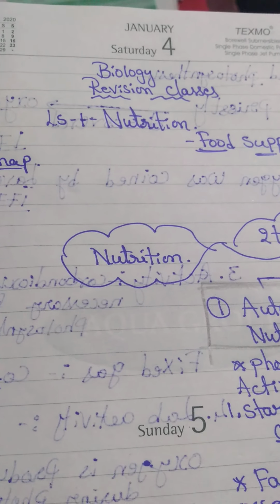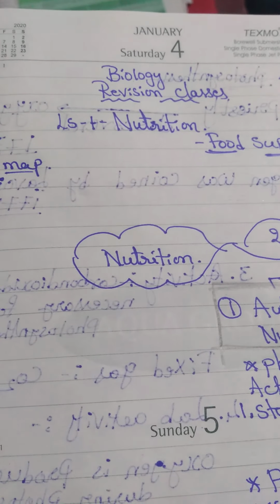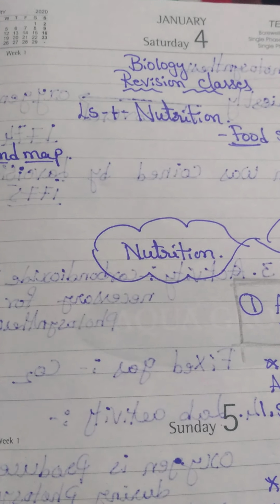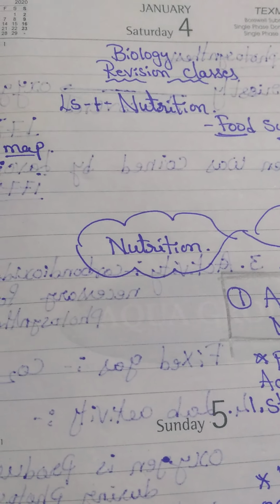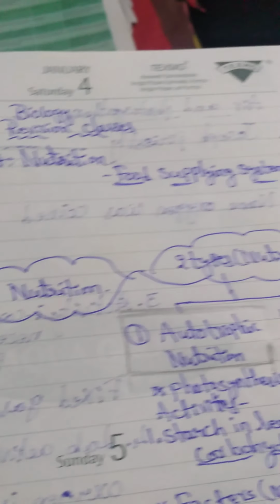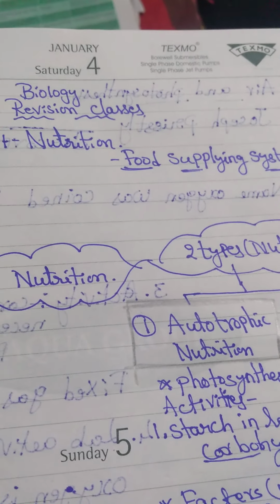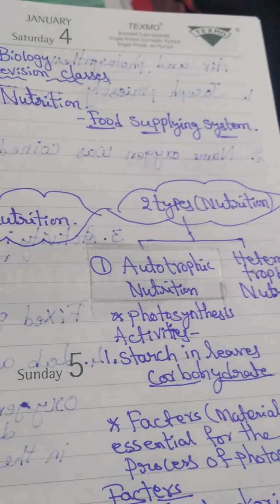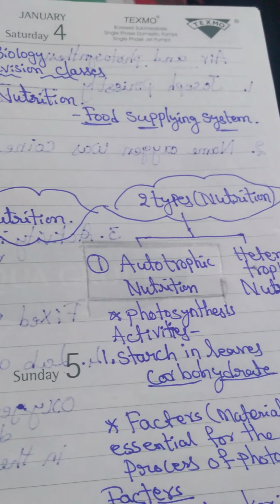Now we will start biology revision classes. Lesson number 1 we have already completed, and we are doing revision. I hope everyone understood; just recall what I taught in previous classes. Here, food supplying system: how the food is supplied, in this nutrition we are going to see. Nutrition is mainly of two types, as you all know: autotrophic nutrition and heterotrophic nutrition.